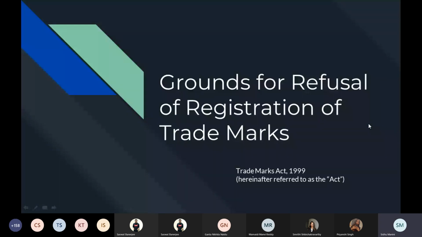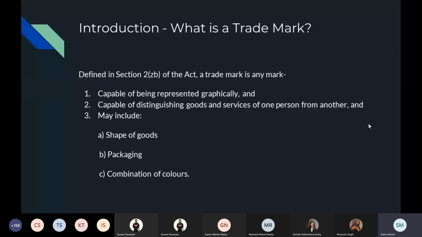Grounds for refusal of registration of trademarks under the Trademarks Act. We had discussed the definition of a trademark. It is defined in section 2ZB of the Act. You should remember this subsection 2ZB. The first ingredient was capable of being represented graphically. It must be capable of distinguishing goods and services of one person from that of another, which is also a ground of refusal. May include the shape of goods, packaging, or combination of colors. But the shape of goods must not fall under any of the clauses under subsection 3 of section 9.